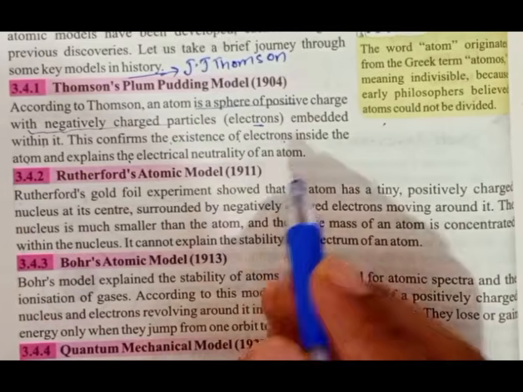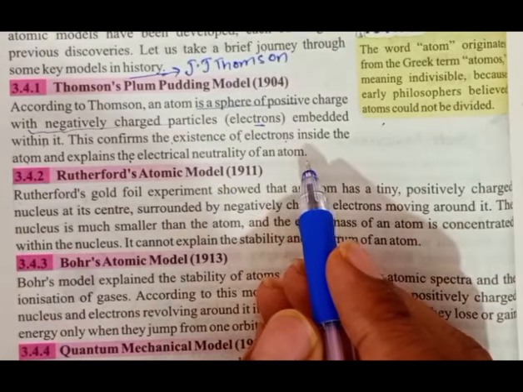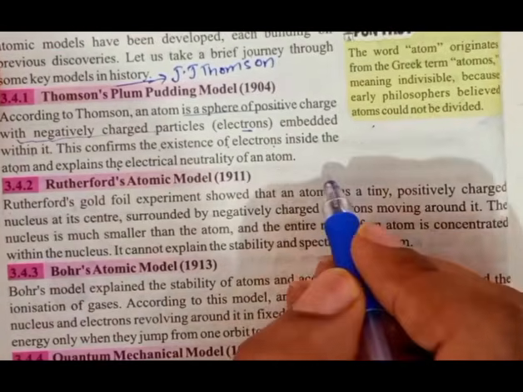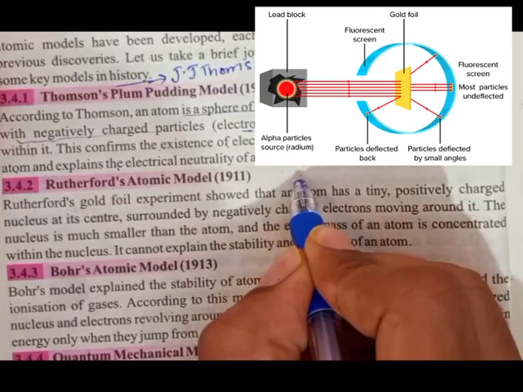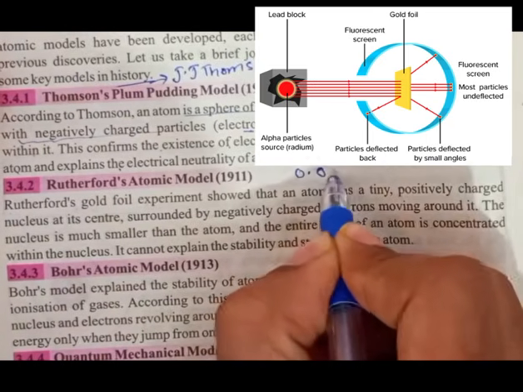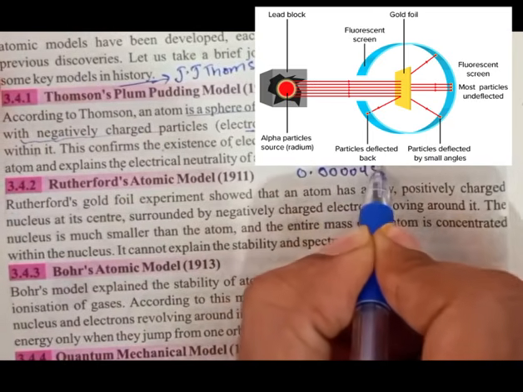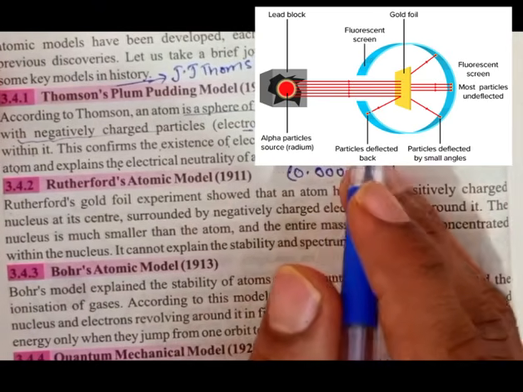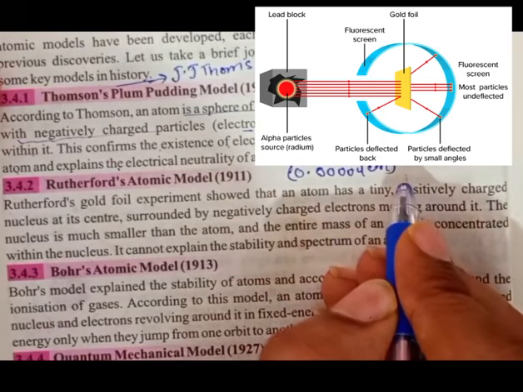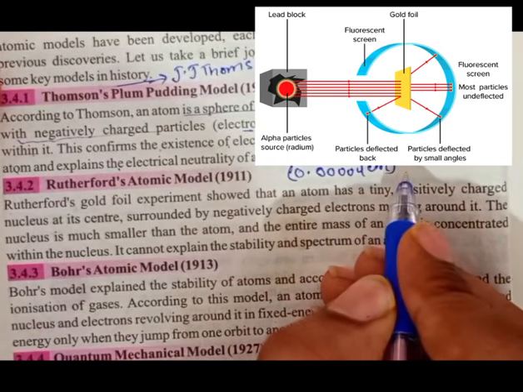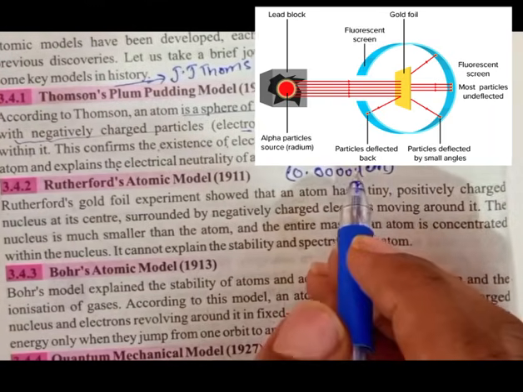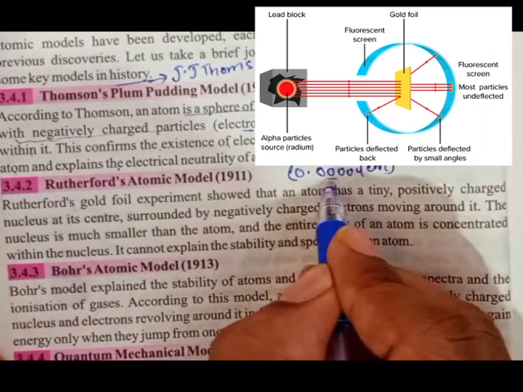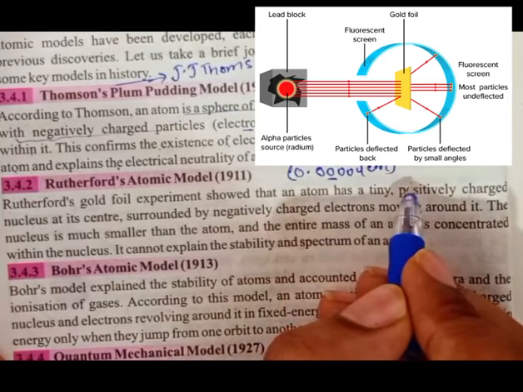He bombarded a very thin gold foil, about 0.00004 centimeter thick, with alpha particles.